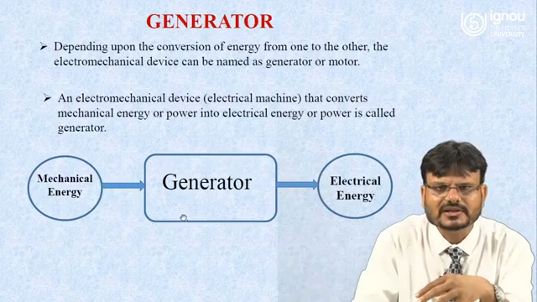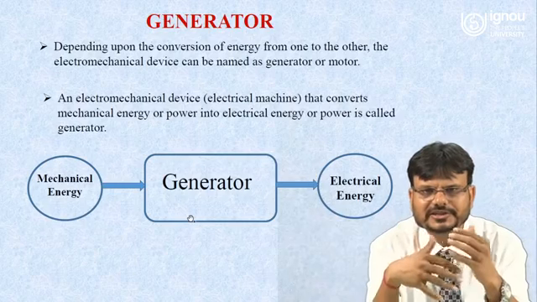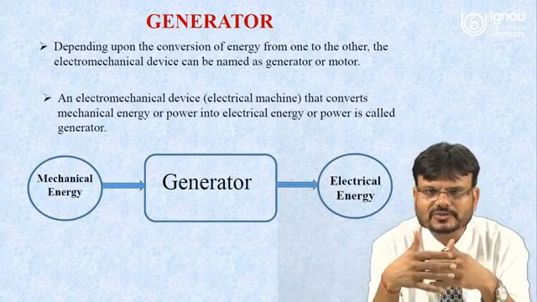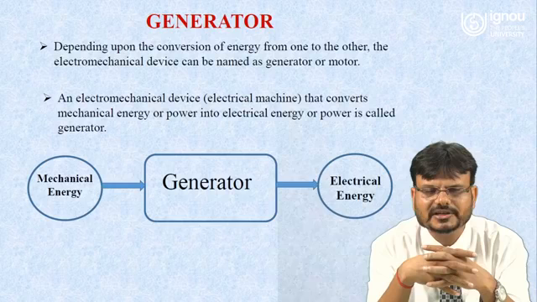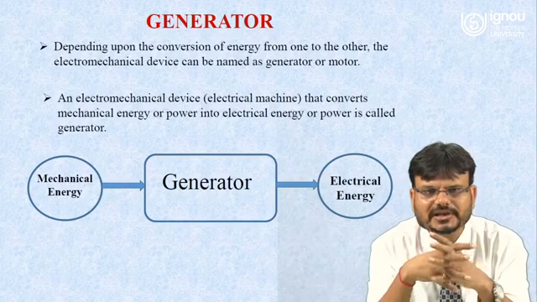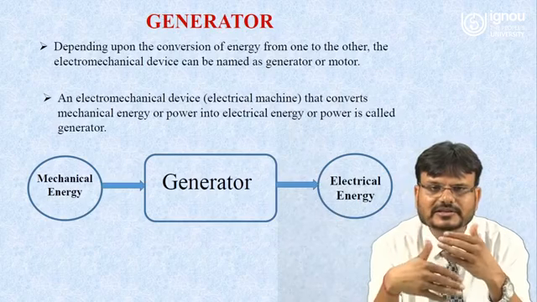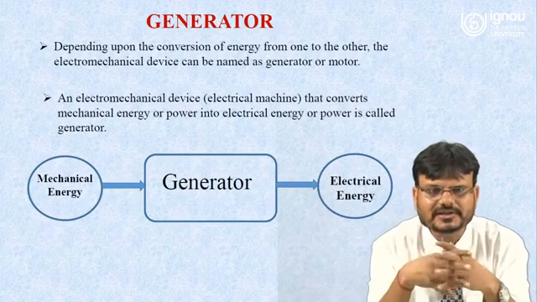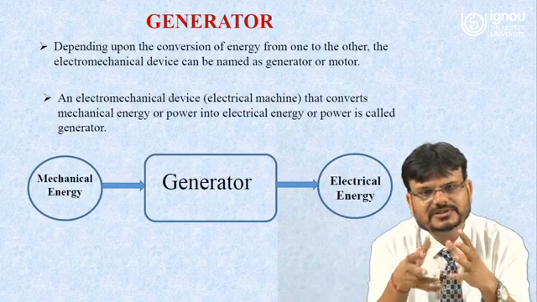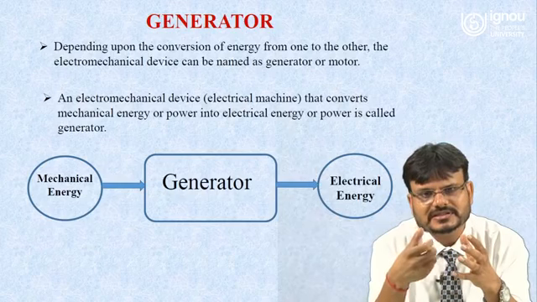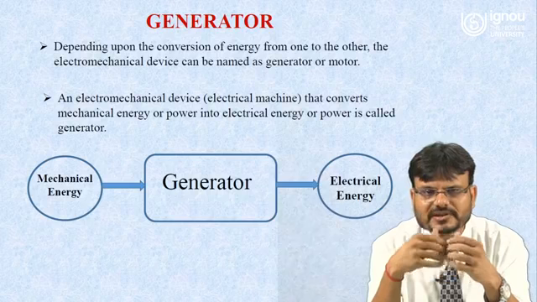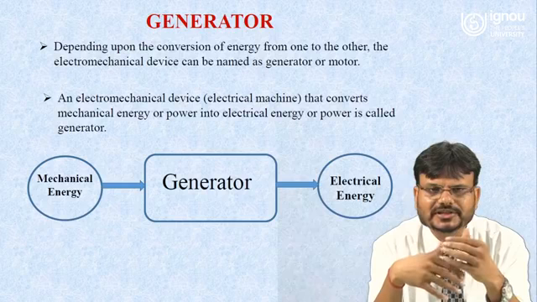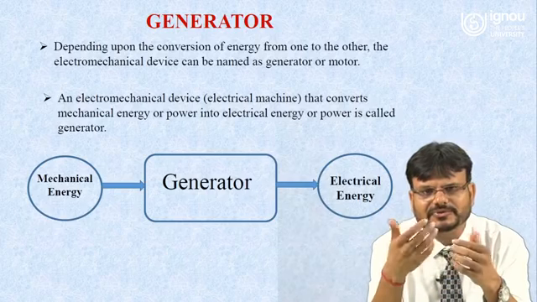What do you mean by this? You have a generator. Now what you have to do is rotate the rotor of the generator. That means you need some mechanical energy. And what is that mechanical energy? Mechanical energy means the movement of the shaft of the rotor. That shaft can be rotated with the help of a turbine. That turbine may be a steam turbine, so the mechanical power is coming from the steam.